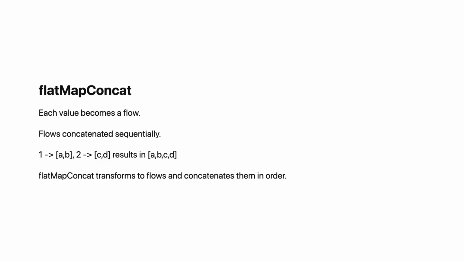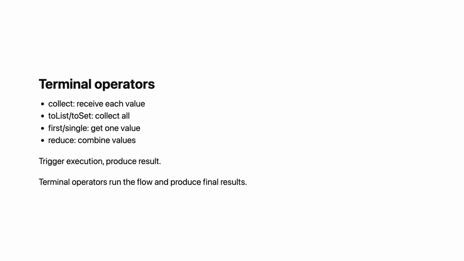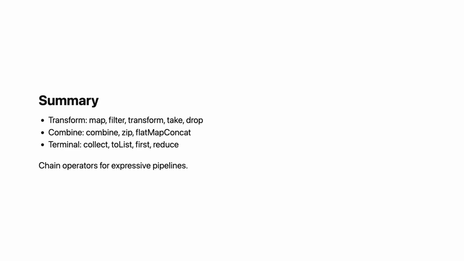Terminal operators consume the flow and produce a result. Collect receives each value. The most common terminal operator. toList collects all values into a list. Waits for completion. toSet collects into a set. Removes duplicates. First returns the first value. Cancels the flow after. Single returns the only value. Throws if 0 or more than 1. Reduce combines values. reduce { acc, value -> acc + value }.